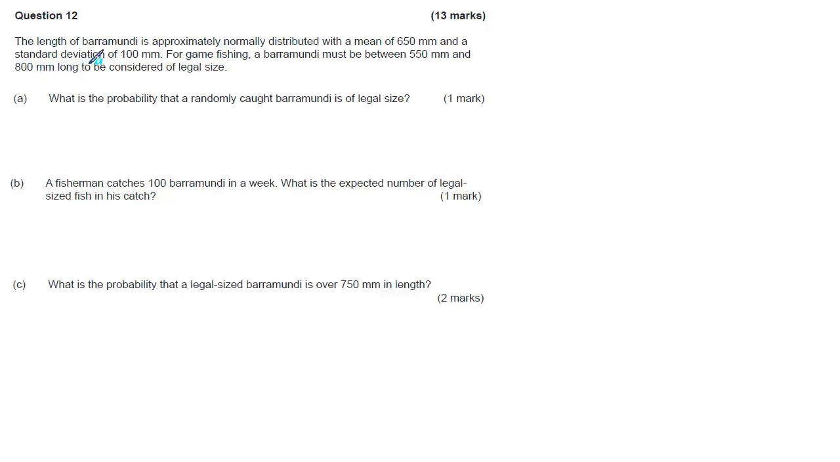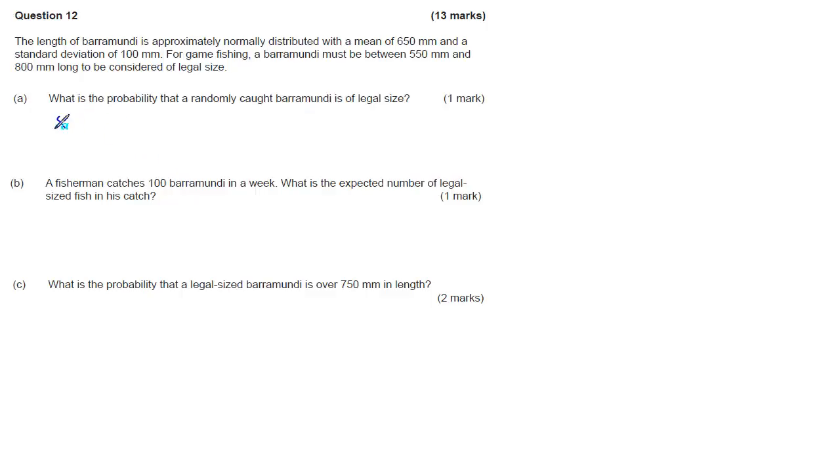The length of barramundi is approximately normally distributed with a mean of 650 mm and a standard deviation of 100 mm. For game fishing, a barramundi must be between 550 mm and 800 mm long to be considered of legal size. What is the probability that a randomly caught barramundi is of legal size?